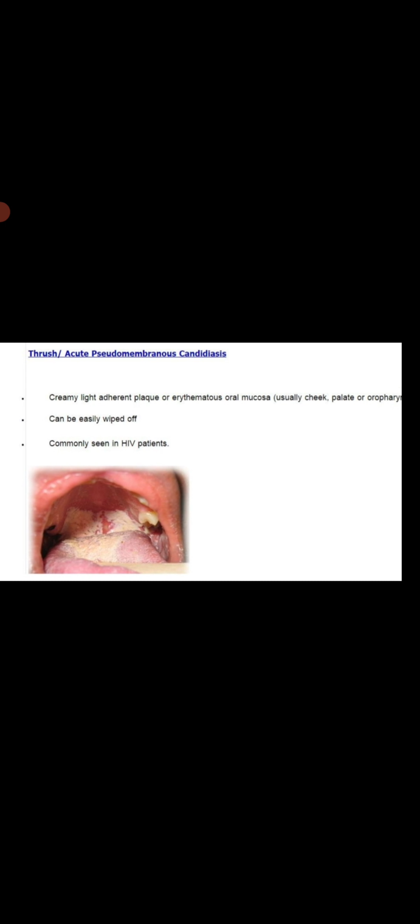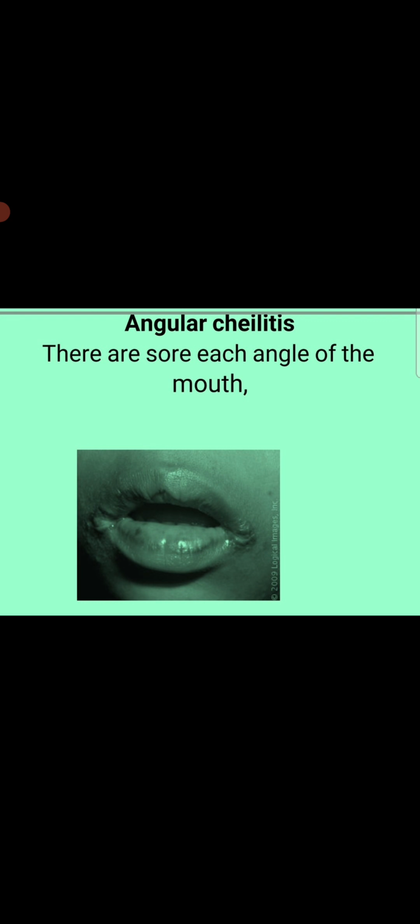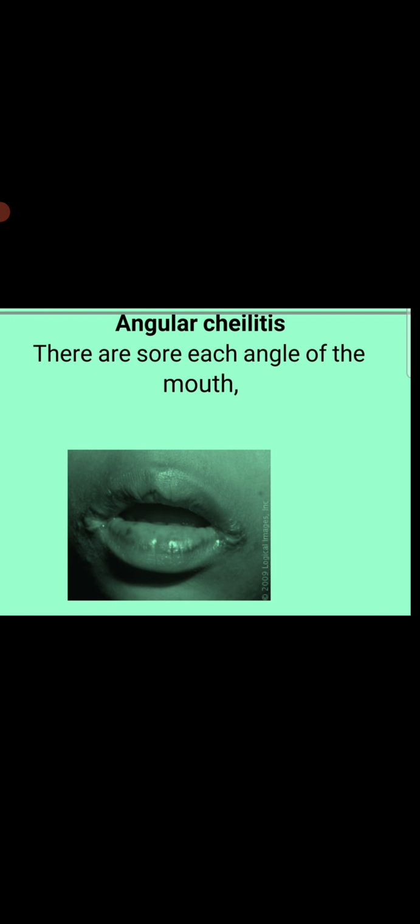Angular cheilitis. In angular cheilitis, on the corner of the mouth there is a lesion. There are sores at each angle of the mouth. In a denture-wearing patient, it is caused by infection with Candida species. Iron deficiency is a significant etiology in angular cheilitis. Without denture, it is most likely to be caused by infection with Streptococcus species or Staphylococcus species.